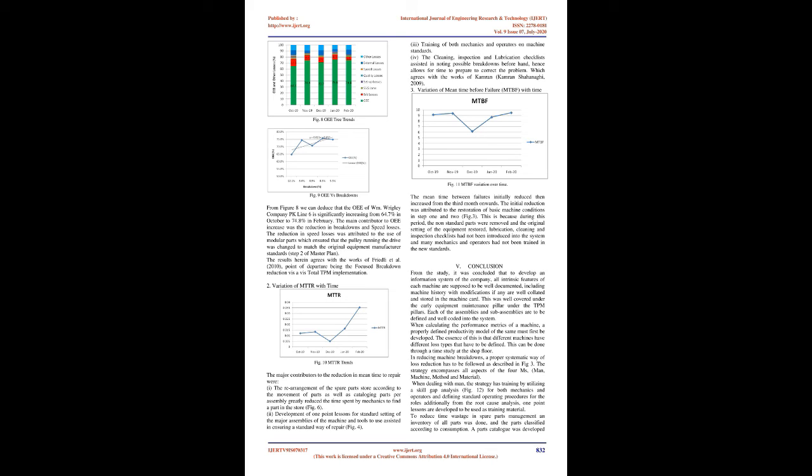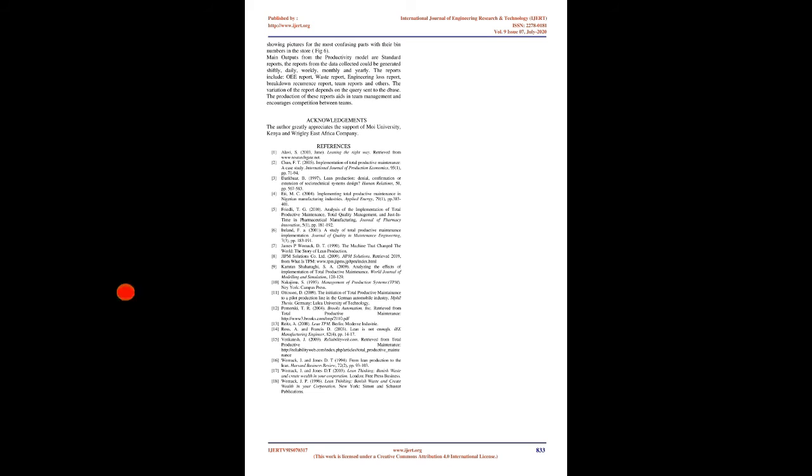1. OEE trends with time. From Figure 8 we can deduce that the OEE of WM Wrigley Company PK Line 6 is significantly increasing from 64.7% in October to 74.8% in February. The main contributor to the OEE increase was the reduction in breakdowns and speed losses. The reduction in speed losses was attributed to the use of modular parts, which ensured that the pulley running the drive was changed to match the original equipment manufacturer standards. Step 2 of master plan. The results herein agree with the works of Friedli et al., 2010, the point of departure being the focused breakdown reduction vis-a-vis total TPM implementation.